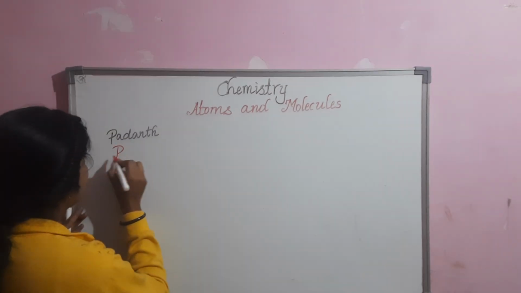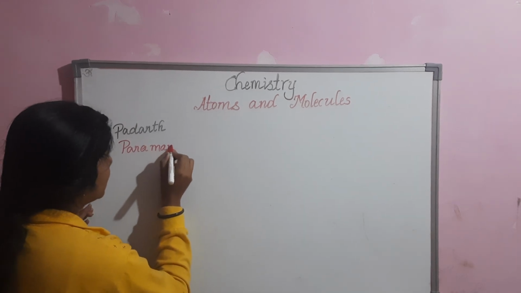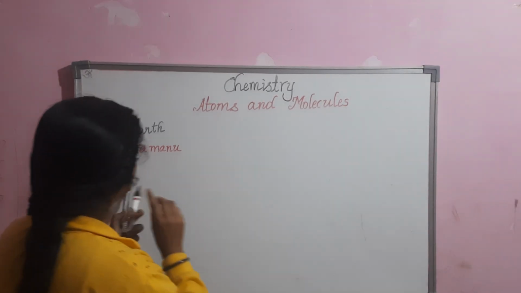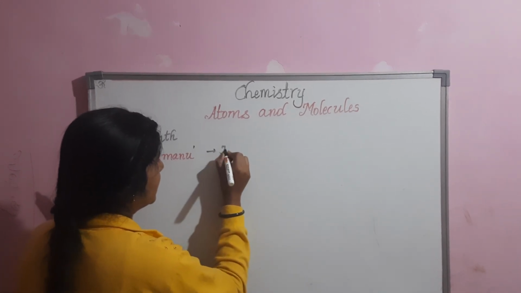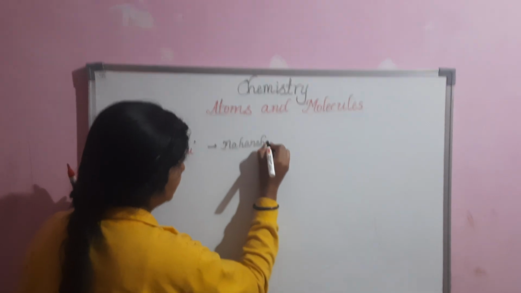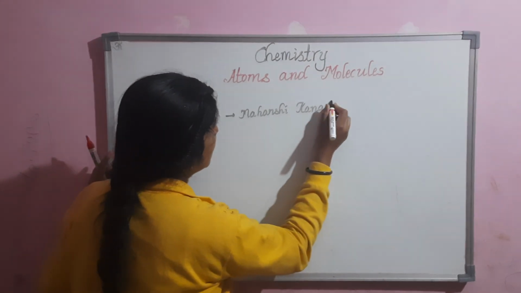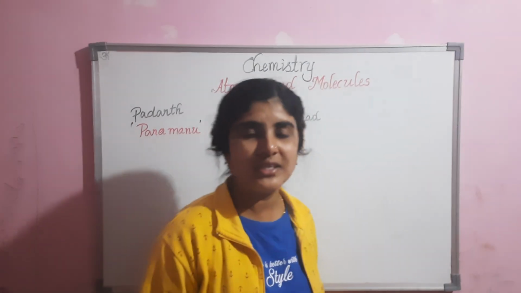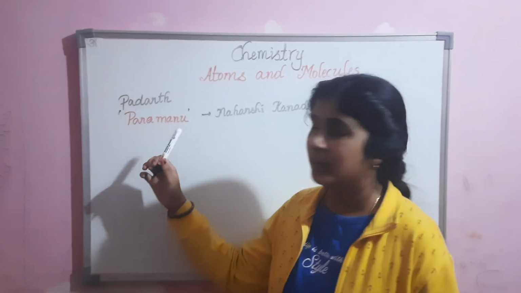Who called that Paramanu? Maharshi Kanad called the smaller and smallest particles of each matter, that is Padarth, Paramanu.